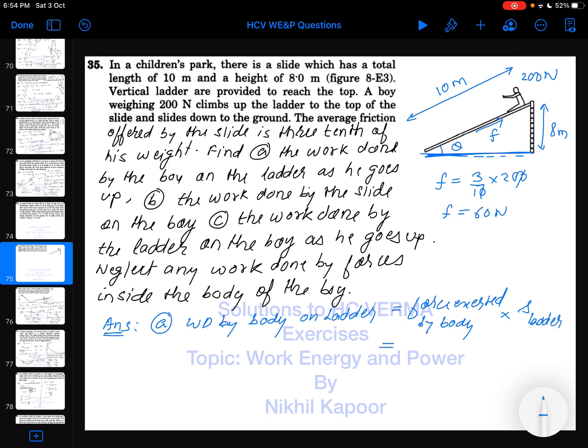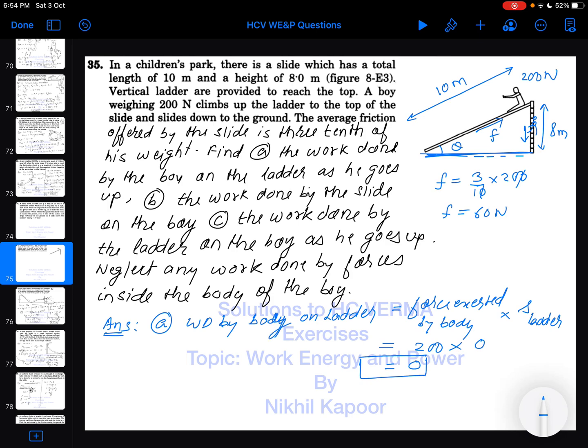Here while climbing up, obviously the boy is exerting the force on the ladder in downward direction which is equal to its weight, which is 200 Newton. But the displacement of the ladder is 0, so no mechanical work is done on the ladder by the boy.